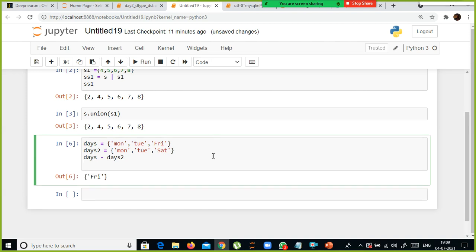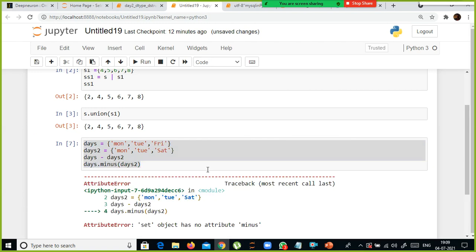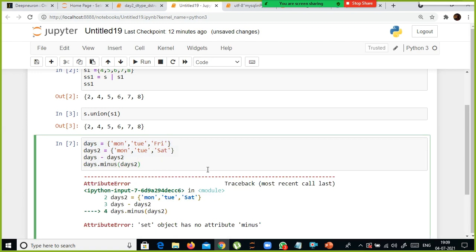And also you have something called the minus operator. There is a function called minus available. So these are all okay. Here there is no, I think it is a difference. One second. Yeah, this is the subtraction operator that is available.